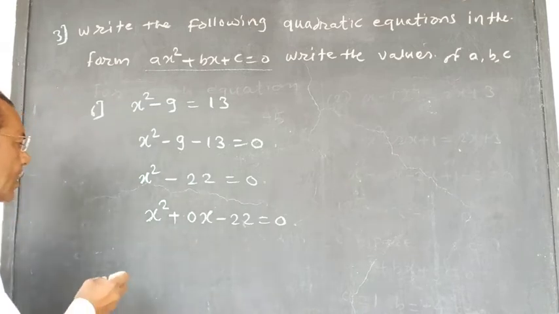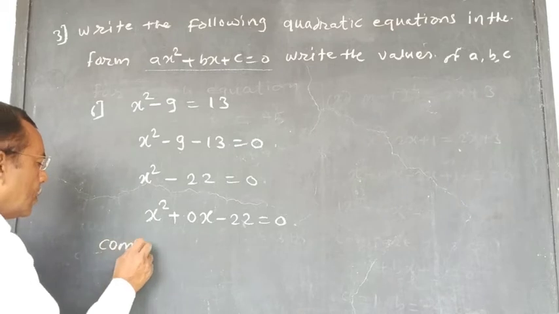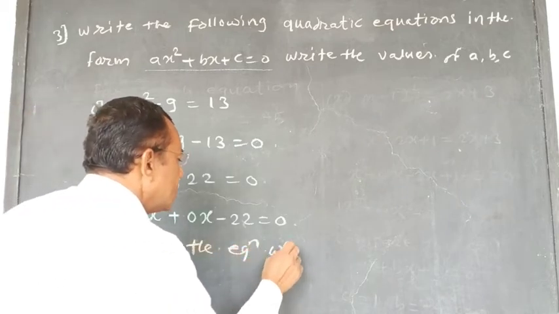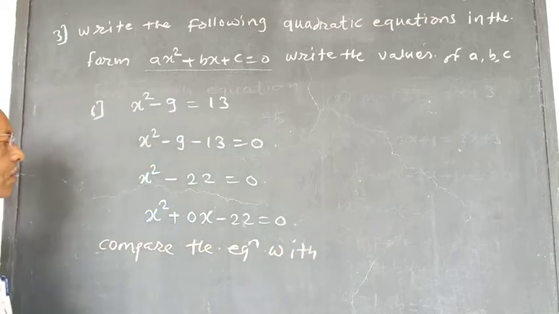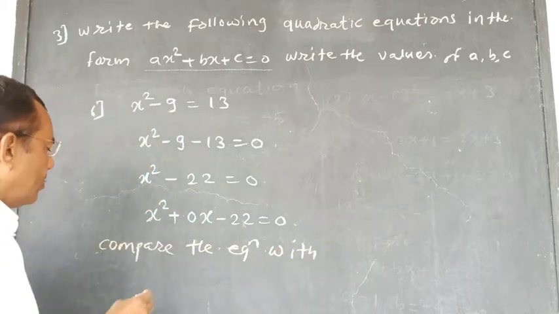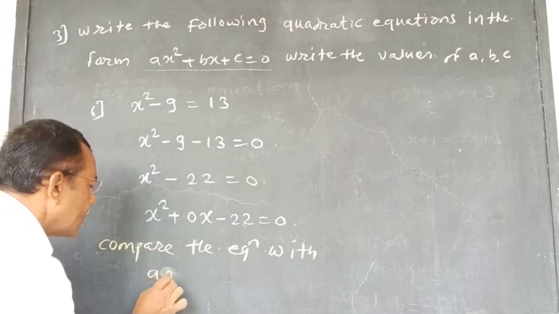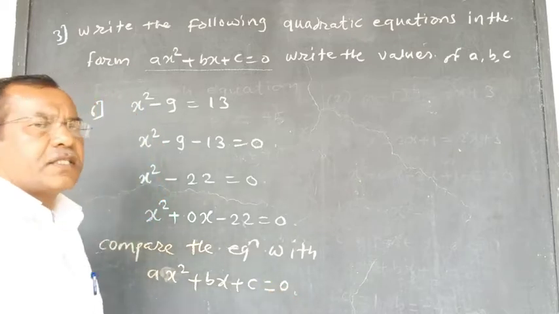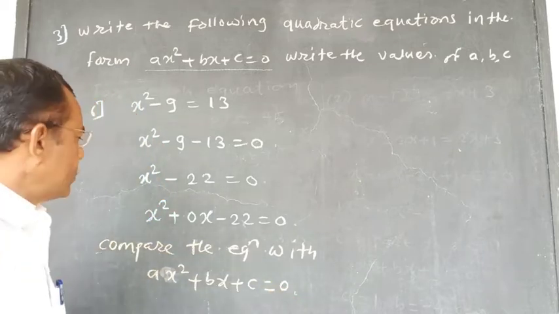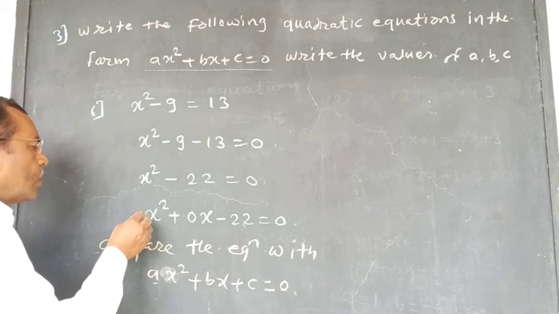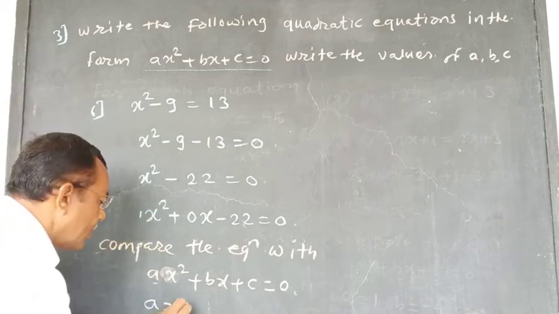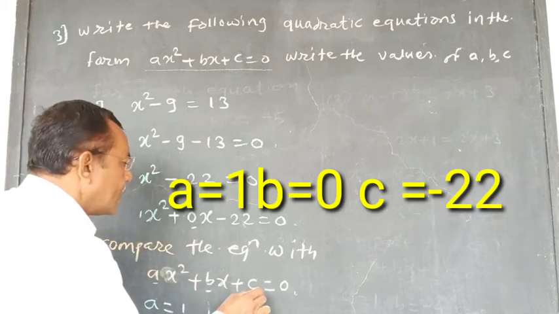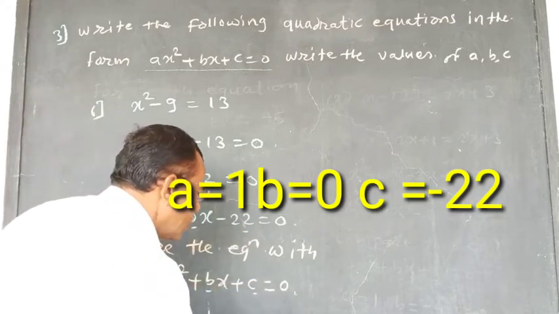Now, we will compare this equation with the standard form. What is the standard form? ax square plus bx plus c is equal to 0. We will write the values here. For a, there is no coefficient, therefore a is equal to 1, b is equal to 0, c is equal to minus 22.